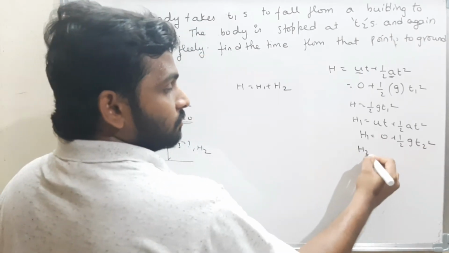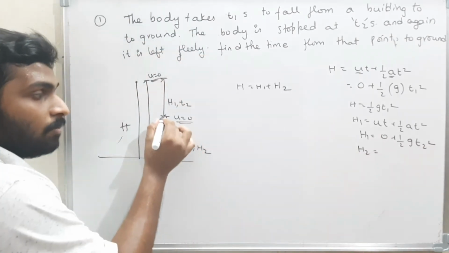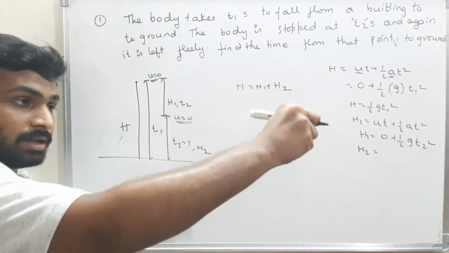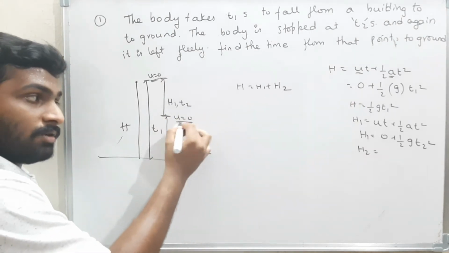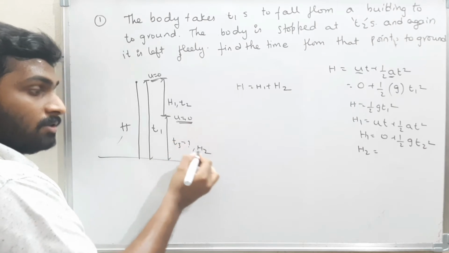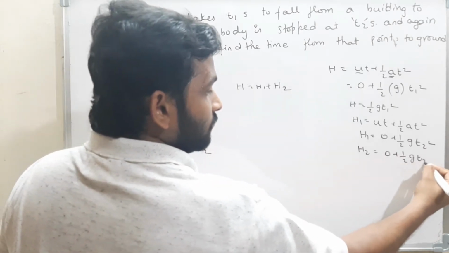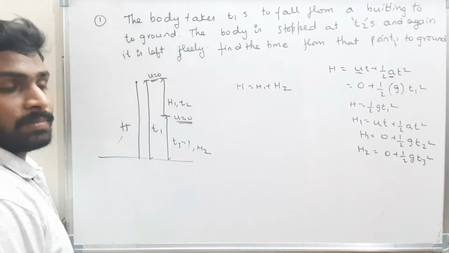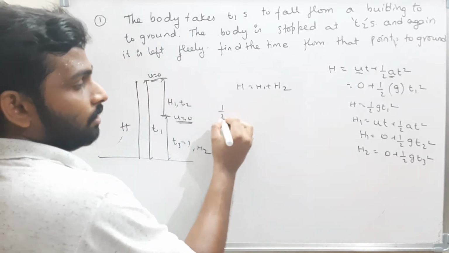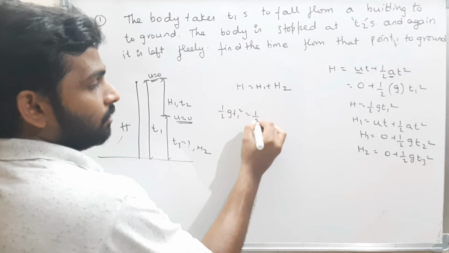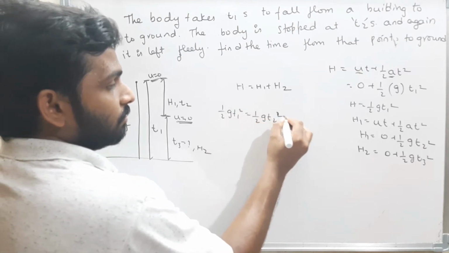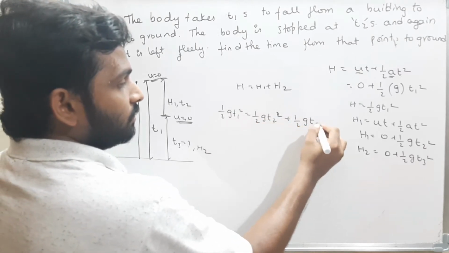Now, what is h2? The body was caught there and is again left freely. That means here again the initial velocity becomes 0. Therefore, h2 is 0 plus half g t3 square. Therefore, half g t1 square is equal to half g t2 square plus half g t3 square.